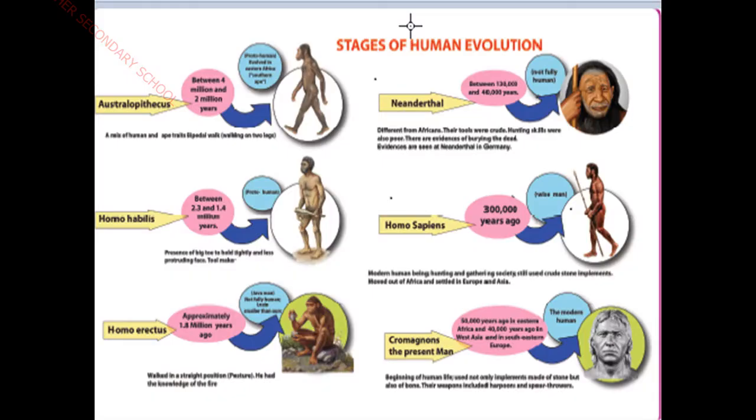Okay, see here, I am going to give you a slide regarding the stages of human beings, how they lived in the past years. Okay children, see here the stages of evolution. The first one you are going to see here is Australopithecus, who lived between 4 million and 2 million years ago. 1 million is equal to 100 lakhs. Is it not, children?